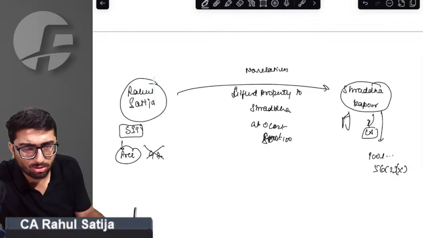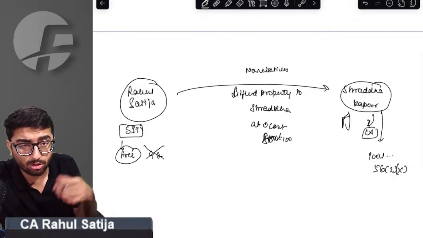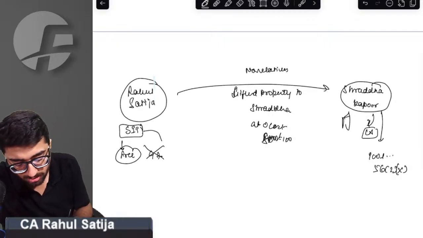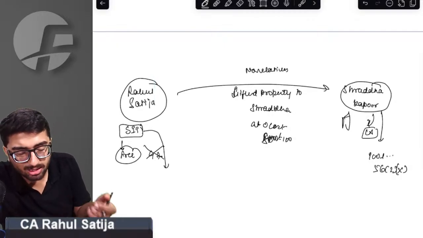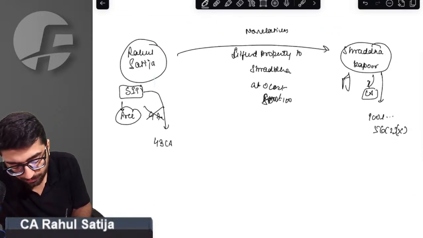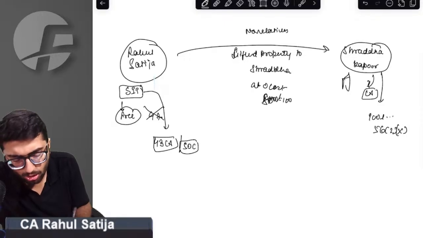You cannot claim exemption on stock in trade. No, sir, you cannot claim exempt transfer on stock in trade. For a person who holds such property as stock in trade, the provision under section 43CA applies, which is as good as section 50C.